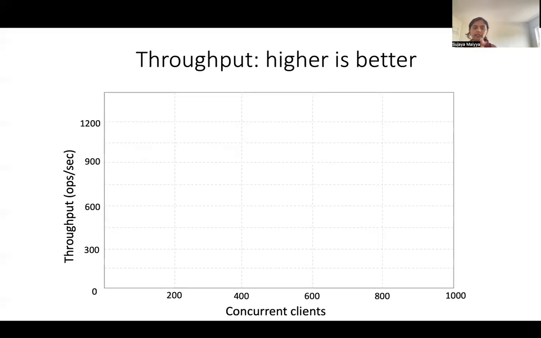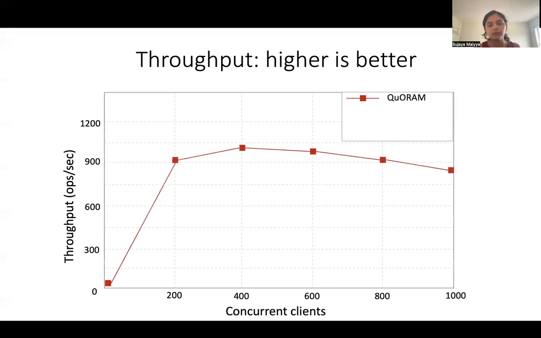Looking at the results, here higher is better, and I'm looking at throughput. On the y-axis, I have throughput, and on the x-axis, I have an increasing number of concurrent clients that are bombarding the system with more and more requests. These are the numbers for QuORAM's performance. And in comparison, these are the performance numbers of the insecure baseline. And we see that QuORAM and the insecure baseline have very comparable performance values. And this is non-intuitive. The reason for this is that when we have geo-distributed replicas, the communication across these replicas takes so much more time that we can achieve obliviousness and privacy at basically no cost.